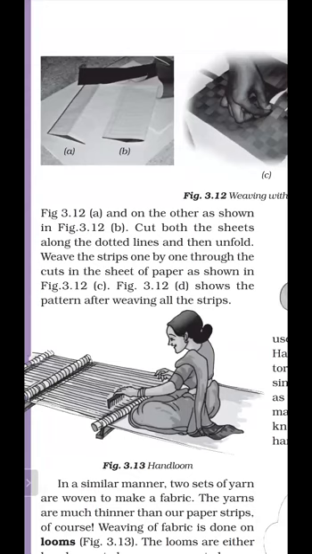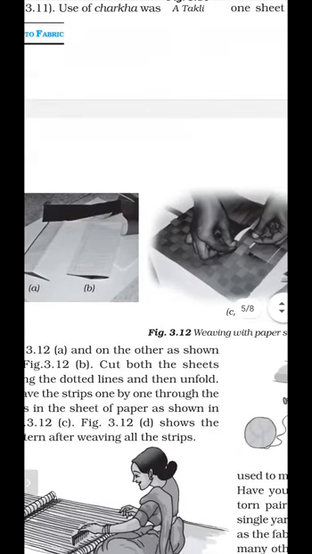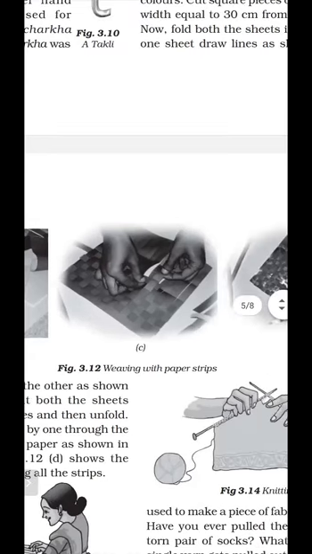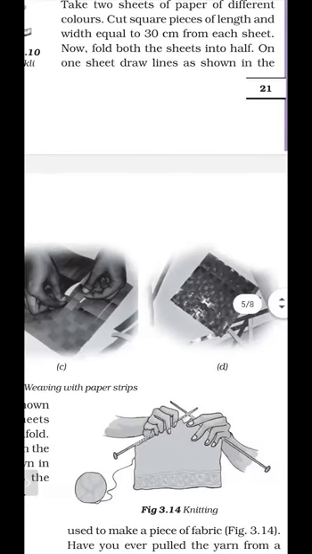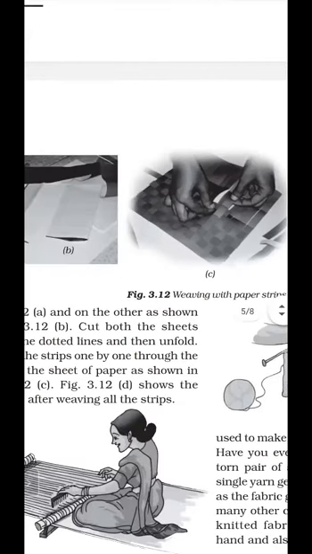So this is figure A, of different papers of different colors, and then we make squares of 50 centimeters, and we insert one paper into another as shown in figure C, and then finally we obtain paper D. And this is the process of weaving, and this can be done with the help of different color papers.